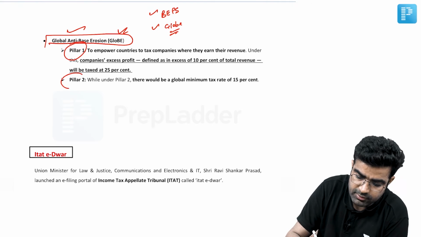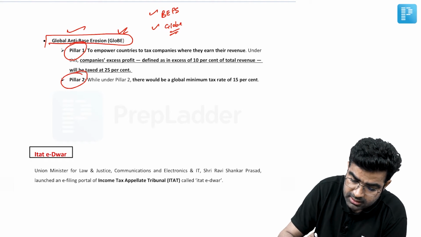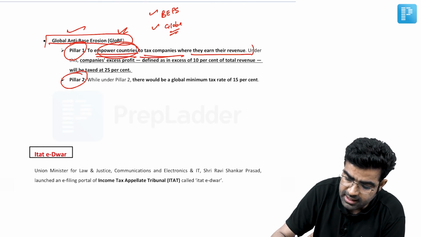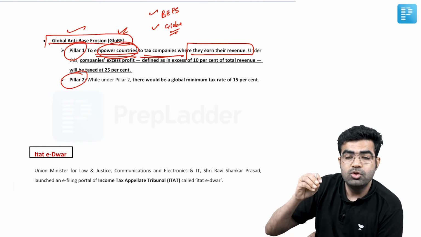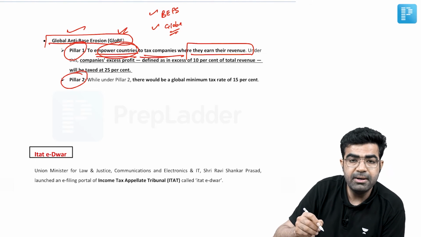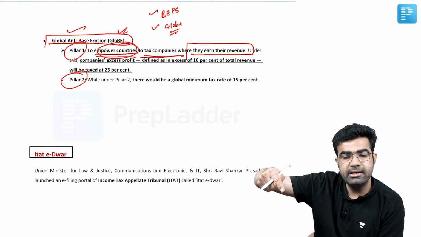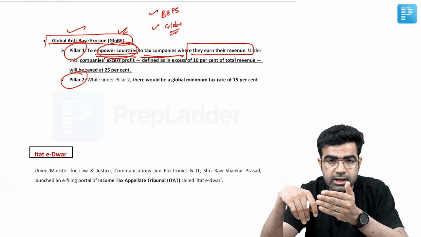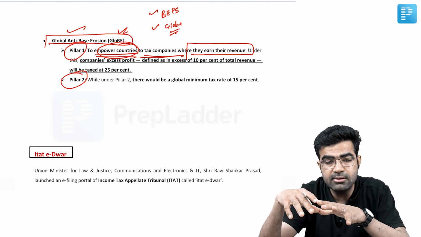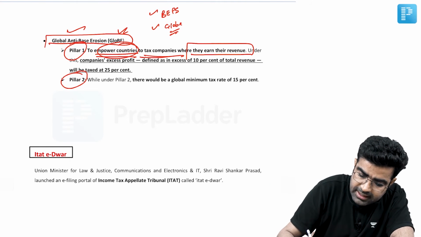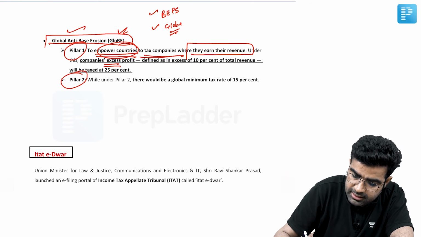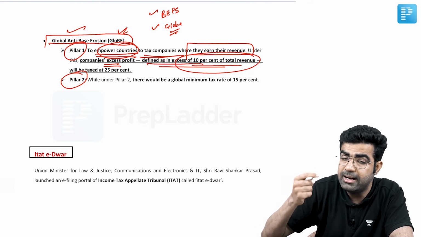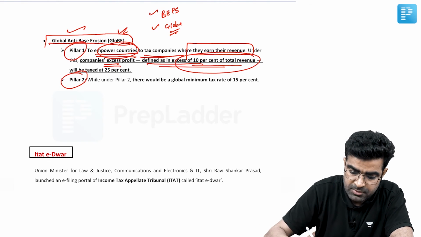So there are two pillars, pillar 1 and pillar 2. The first pillar, these guidelines are going to empower the countries to tax these companies where they are earning the revenue. Means no matter if that company is based in USA but it is operating in India, the physical presence is in America but the services are there in India. Now India will be empowered to put taxes on this particular company. This is one idea. Now in this way the excess profit would be counted of this company, and if it is beyond 10% of their total revenue, then it would be termed as an excess profit, and that will be charged 25% as a tax.